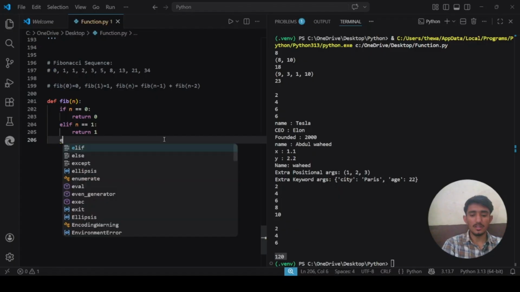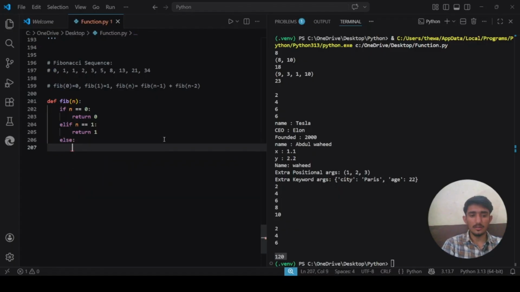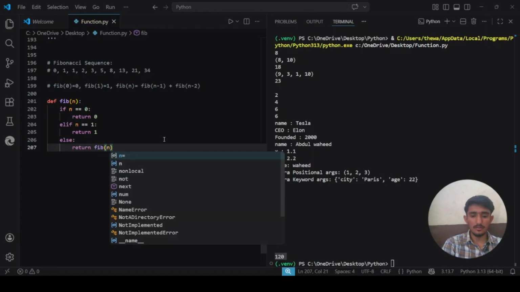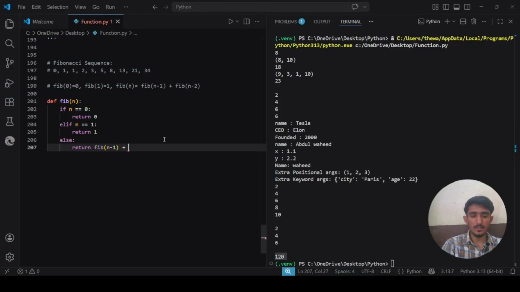Else, return fib n minus 1 plus fib n minus 2. We know that each number is the sum of the two before it, so these are the two before it.